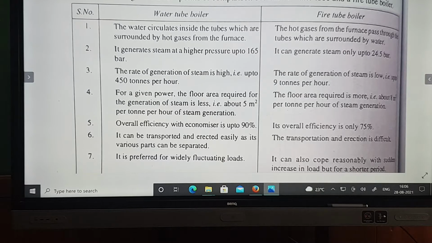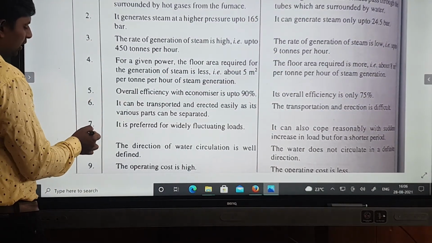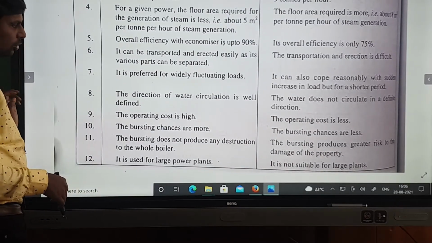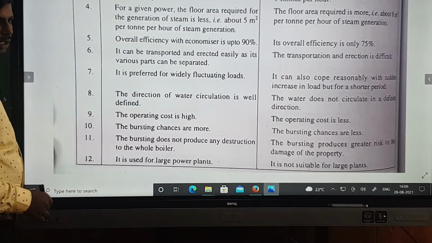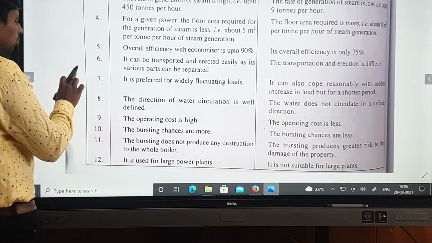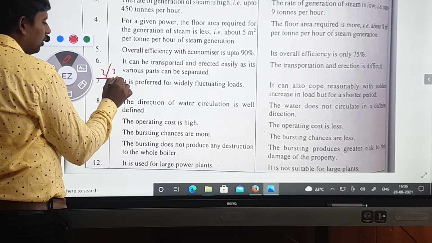In short, if it is given for 2 to 3 marks, you can write 5 to 6 points. But if it is given for 6 marks or 4 marks, then you have to write all the points from starting to ending. This is the first point, second, third, fourth, up to the twelfth. Suppose it is given for 6 marks, you have to write all 12 points. Suppose it is given for 2 to 3 marks, then you can write 6 points.